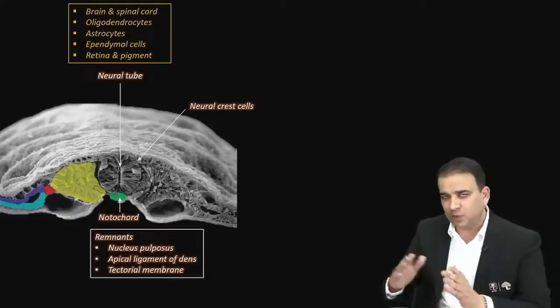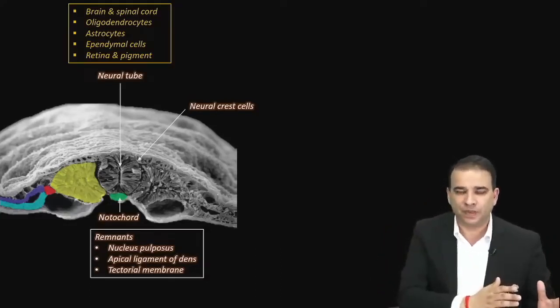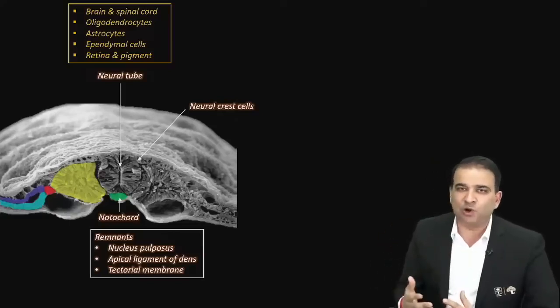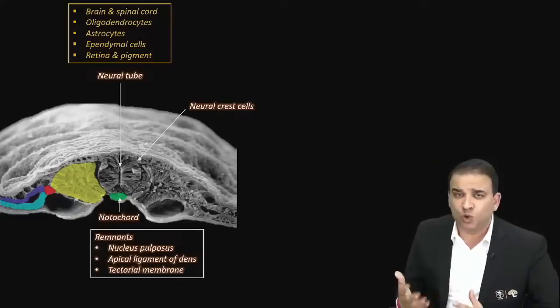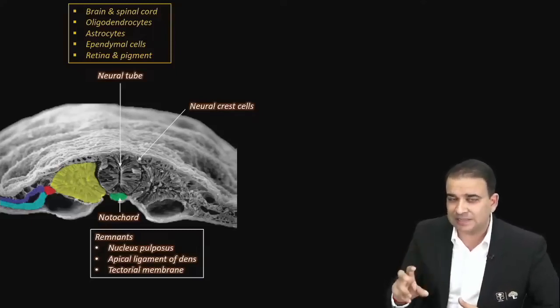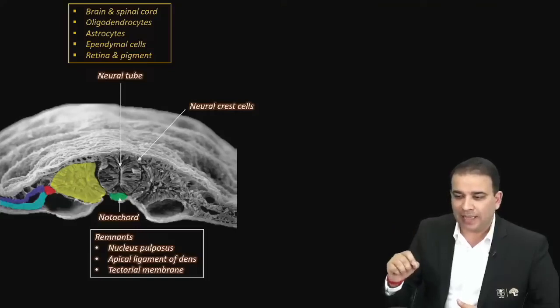If it is related to CNS, it is all about neural tube. Neural crest cells. Now, the neural crest cell is also called the fourth germ layer. It is giving rise to so many structures that nowadays we even call it a fourth germ layer as well. Now, guys, the neural crest cells actually have two types of derivatives.